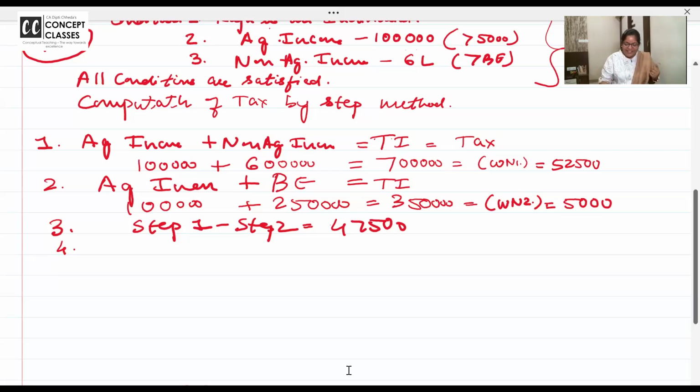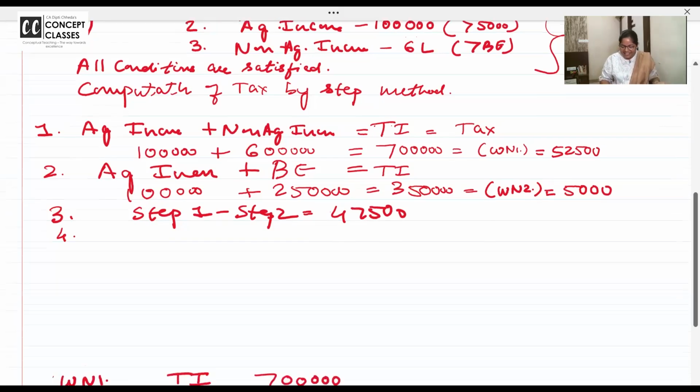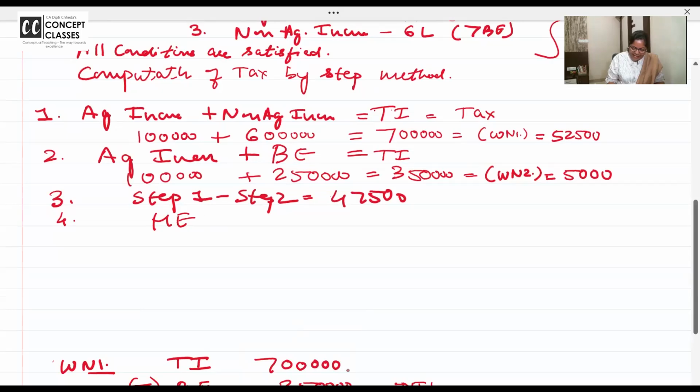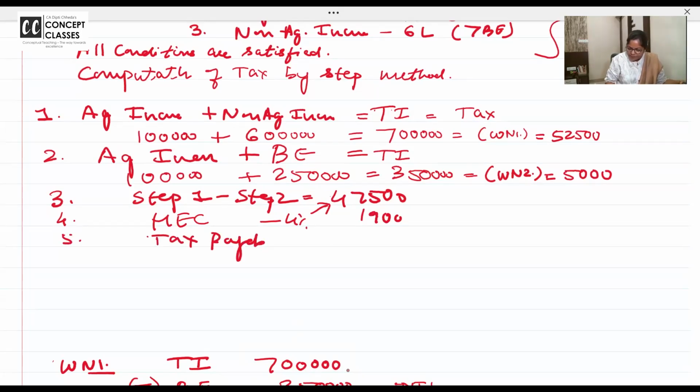No, because the income is not exceeding 50 lakhs. So directly add health and education cess, 4% of 47,500. कितना आ रहा है? 1,900. So what is the tax payable? 49,400. अब बोलो स्टेप क्लियर है या नहीं क्लियर है? Clear, ma'am.